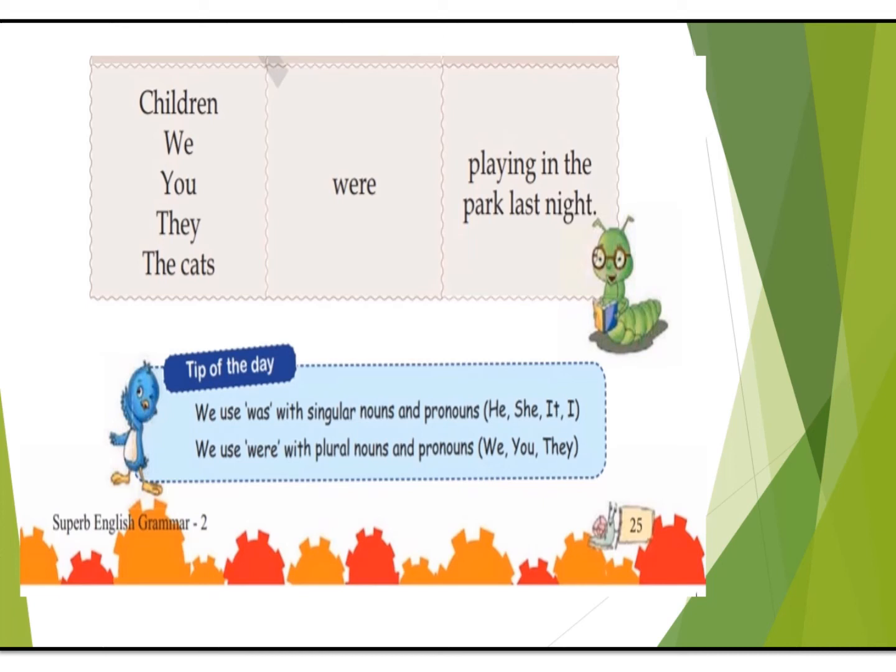That is, with he, she, it and I, we will always use was. But we use were with plural nouns and pronouns. That is, with we, you and they, we will always use were because they are all plurals. And plurals means anything which is more than one.